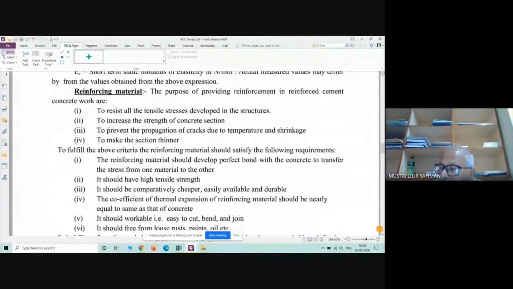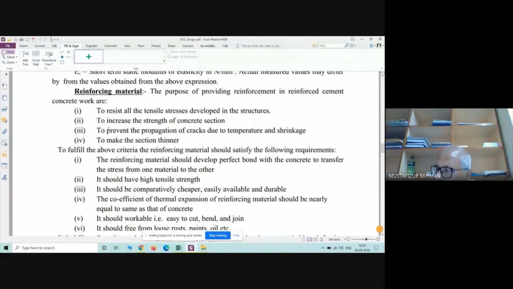Now in our RCC, there are two materials, one material is steel and another material is concrete. So the steel should have the property of bonding with concrete. I am not saying concrete should have the property of bonding with steel. I am talking about steel having bonding capability with concrete.